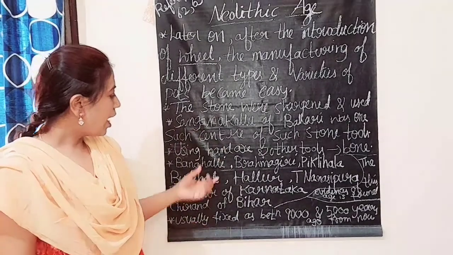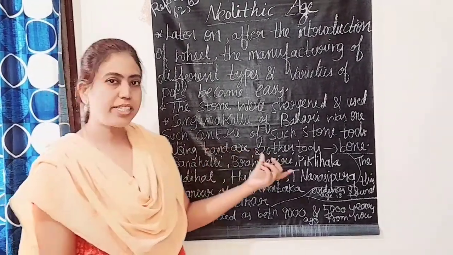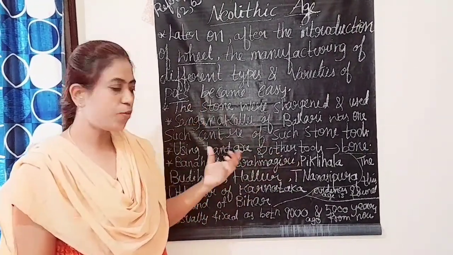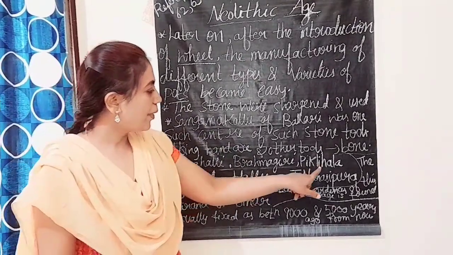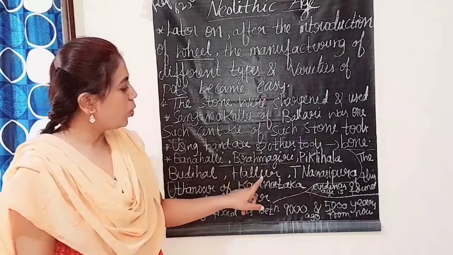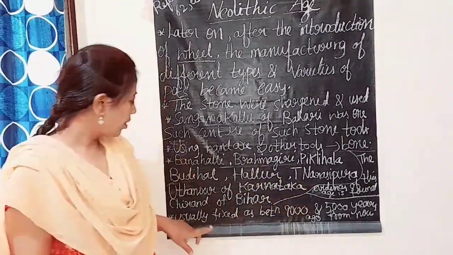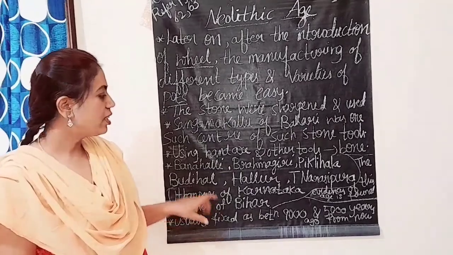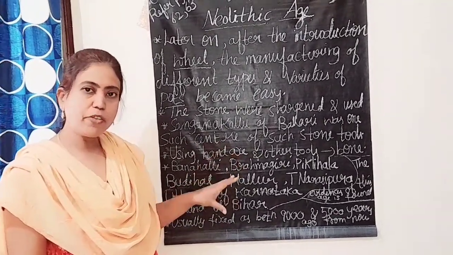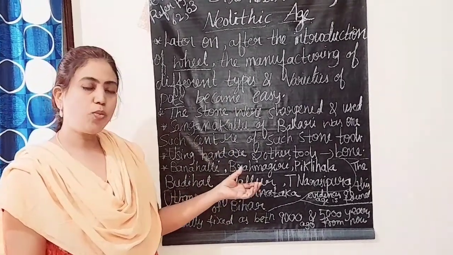And afterwards, some of the evidence of the Neolithic age was found where? At Banahalli, Brahmagiri, Piklihal, Allur, T. Narsipur, Utnur of Karnataka, and Chirand of Bihar. These are the names of the places. What will we get there?